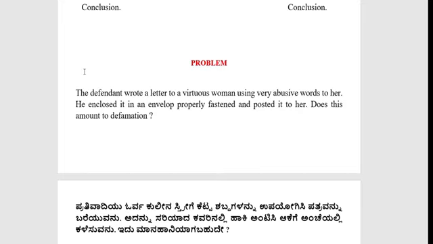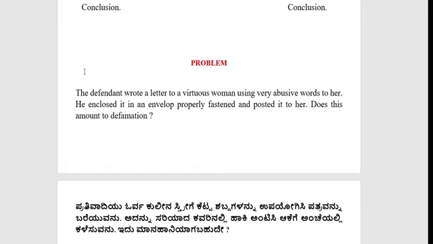Libel means it should be in written form, slander means it should be in oral form. In both, it should be addressed with malice, addressed to the plaintiff, and lower the reputation of the plaintiff in the eyes of a third person. That is the main characteristic of defamation.